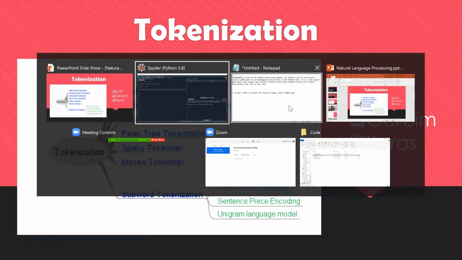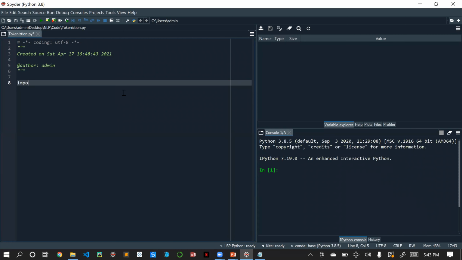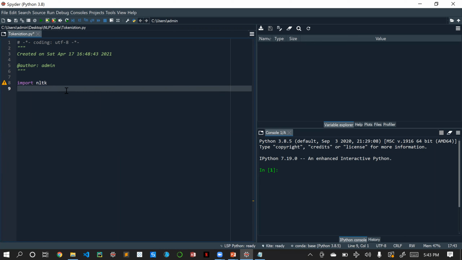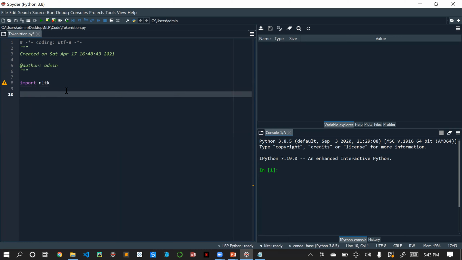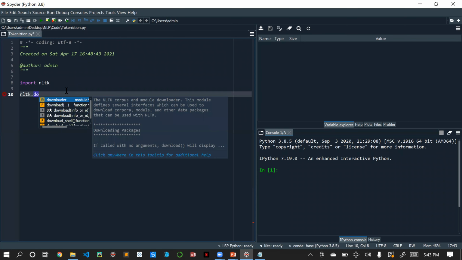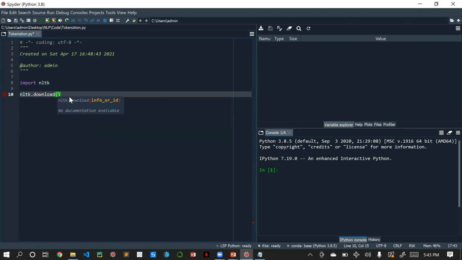For that, we need to import NLTK. After the import, as I told you, we will be downloading the NLTK modules, so we need to put nltk.download. We will be downloading the entire set of functions.